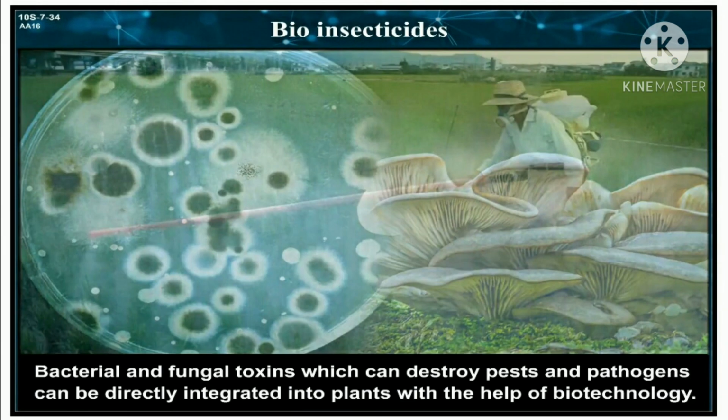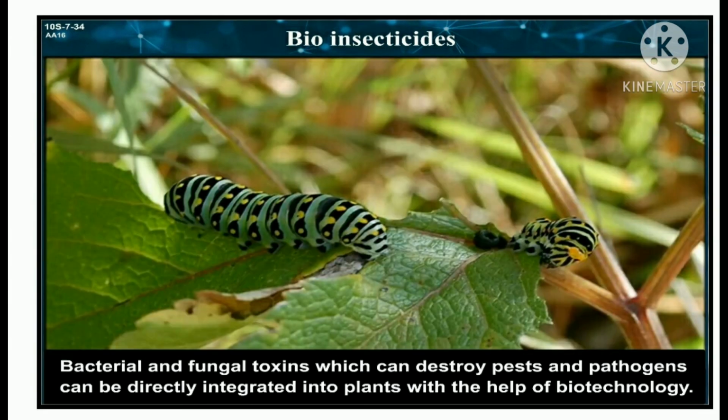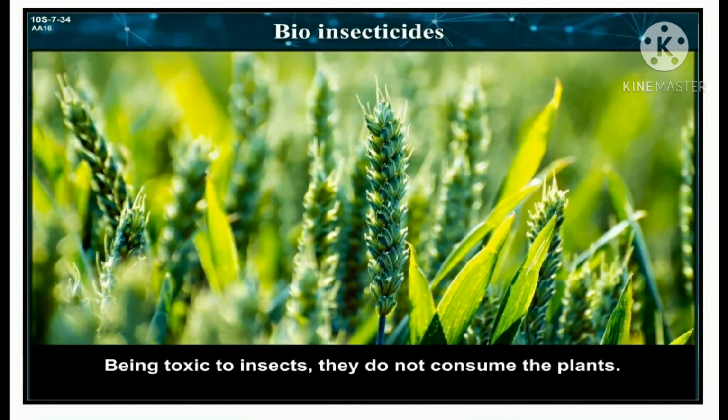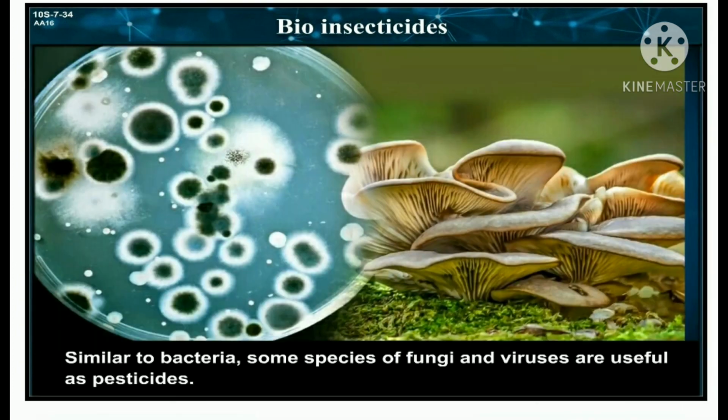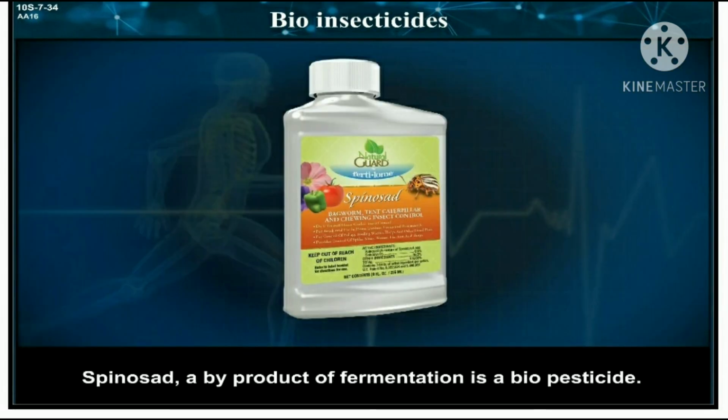Bacterial and fungal toxins which can destroy pests and pathogens can be directly integrated into plants with the help of biotechnology. Toxic means poisonous. Being toxic to insects, they do not consume the plant. Similar to bacteria, some species of fungi and viruses are useful as pesticides. Spinosad, a byproduct of fermentation, is a biopesticide.